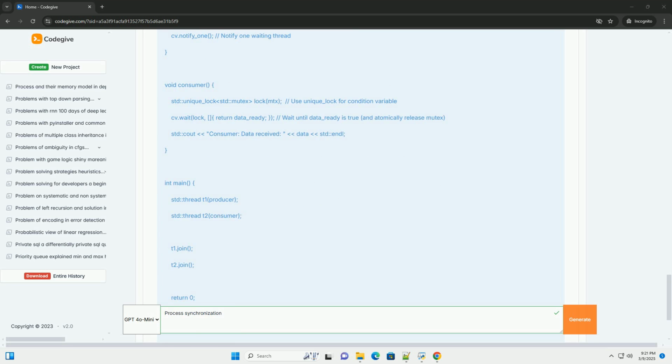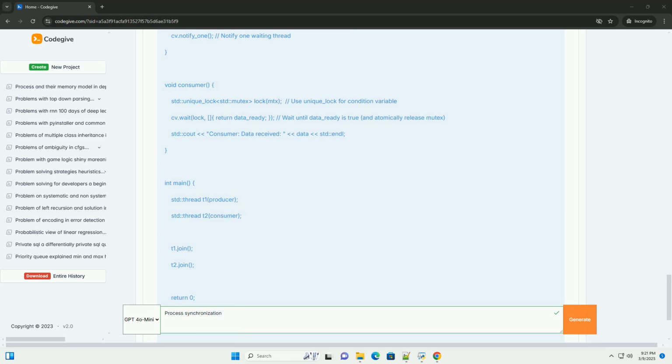std::unique_lock is more flexible, allowing deferred locking, timed locking, and transfer of mutex ownership. 2. Semaphores. Concept. A semaphore is a more general synchronization tool than a mutex. It's an integer variable that can be accessed only through two atomic operations.